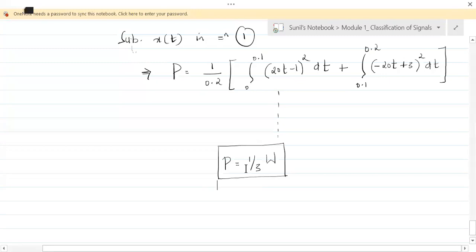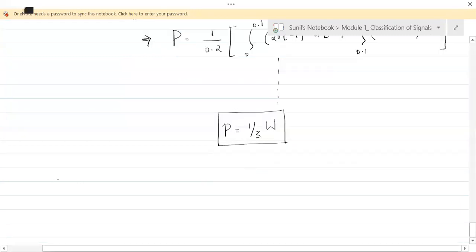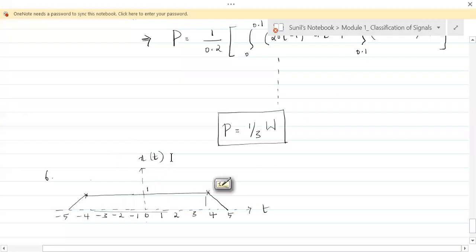Now let's take problem number 6, everybody. Problem number 6. Copy it down fast. See here, in this problem, a signal is given whose amplitude is 1 from -4 to +4, and there is a line from -5 to -4, and there is another line from 4 to 5.